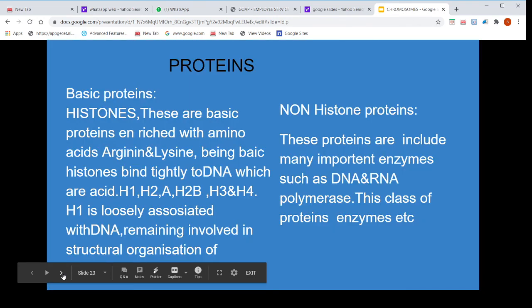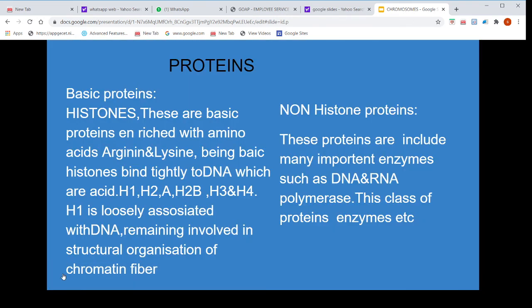The next, the proteins. The proteins present in the chromosomes are mainly two types, basic proteins and acidic proteins. Basic proteins are called histones. These basic proteins are enriched with the amino acids arginine and lysine. Being basic, histones bind tightly to DNA, which is acidic. H1, H2A, H2B, H3 and H4 are the histone proteins. H1 is loosely associated with DNA and is involved in the structural organization of the chromatin fiber.